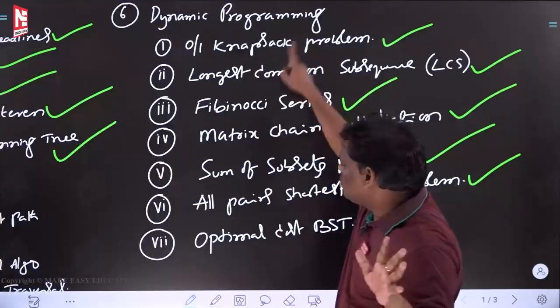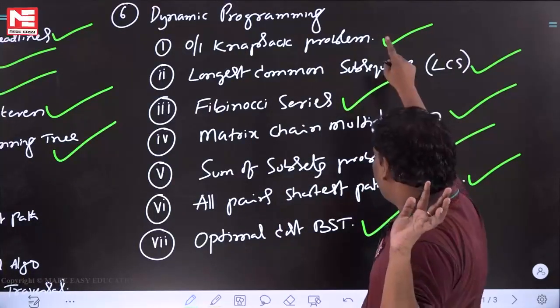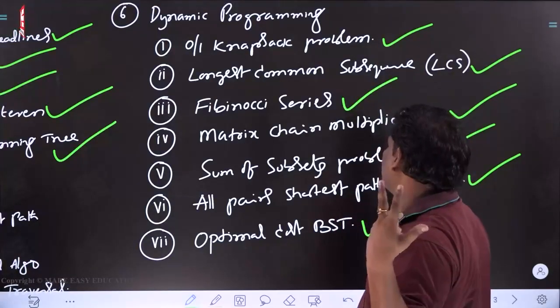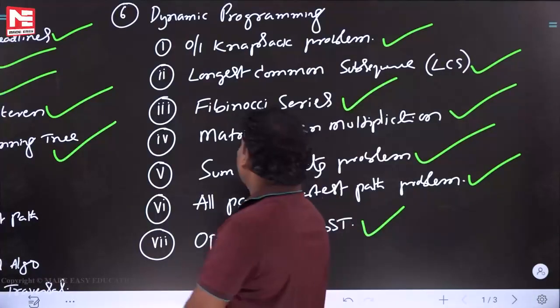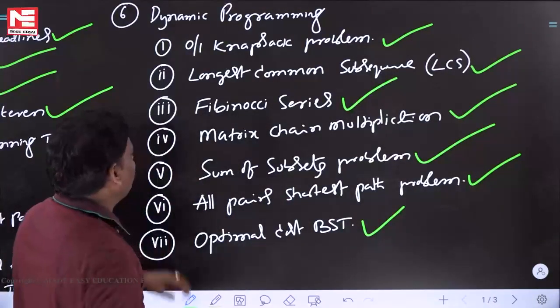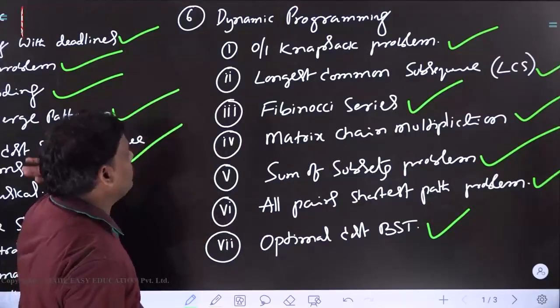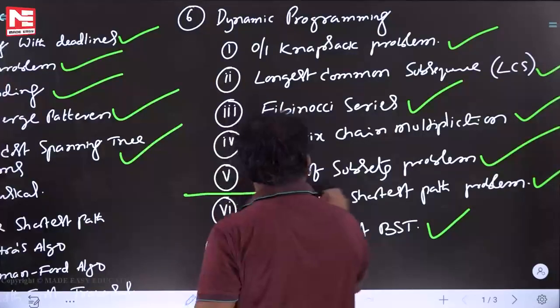Anyhow, see this: totally seven applications are there. In my point of view, I will cover all. If one or two are left out, they may not be that important, and that is the reason I am not covering them. Whatever I cover, I will cover in a nice way, and the remaining things you may have to take care of. Please see this one, dynamic programming, totally 7 applications. Out of these 7 applications, please be careful. These 5 are really important.